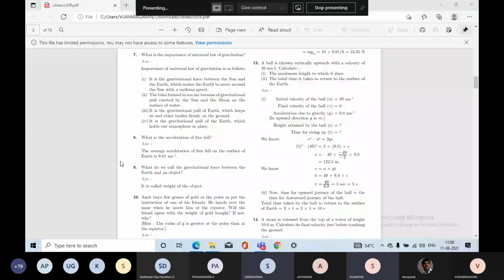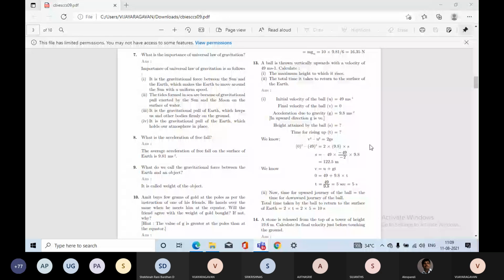Sir, in one sign it will come positive. Sir, 2 will not come in the denominator. 9.8 is the common denominator, no? Do you understand the common denominator? Do you understand the mistake? Sir, can you repeat, sir?